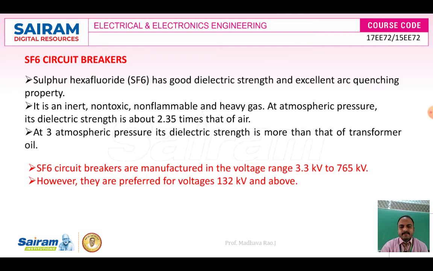SF6 circuit breakers are manufactured in the voltage range of 33 kilovolt to 765 kilovolt, but they are preferred for 132 kilovolt and above. Below that they are not economical because the cost is more. We can use them, but cost-wise these circuit breakers are not economical below 132 kilovolt. For ranges greater than 132 kilovolt, these circuit breakers are suitable.